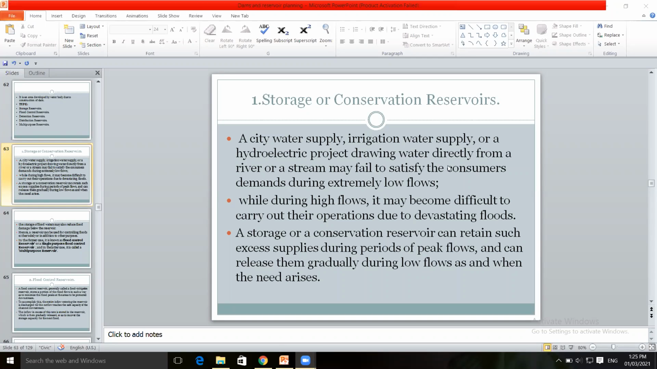Water directly from a river or stream may fail to satisfy the consumer demands during extremely low flows. In case of low flows or high flows, whether it satisfies the requirement of the consumer demands, whether the proper quantity of water is supplied to the irrigation farms or a particular city.